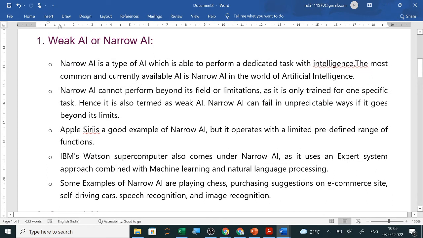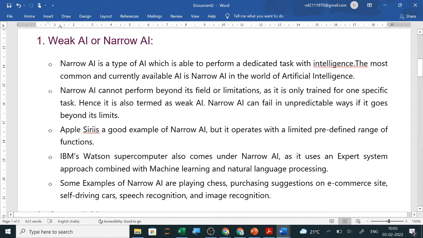Siri is a good example of narrow AI, but it operates with a limited predefined range of functions. IBM's Watson supercomputer also comes under narrow AI as it uses an expert system approach combined with machine learning and natural language processing.